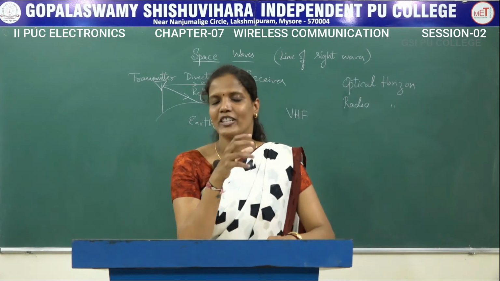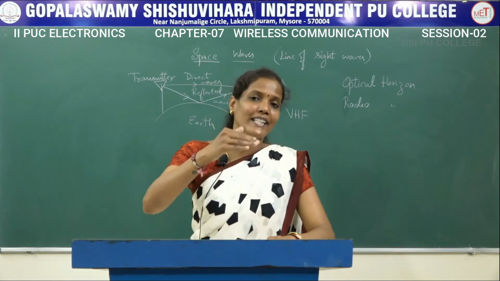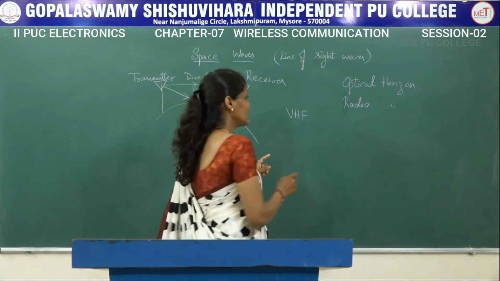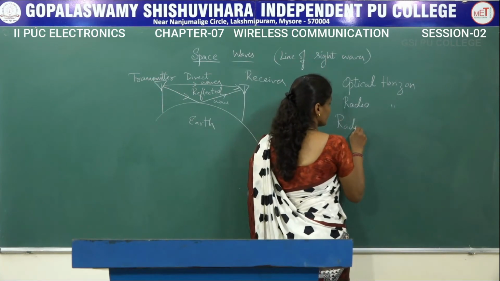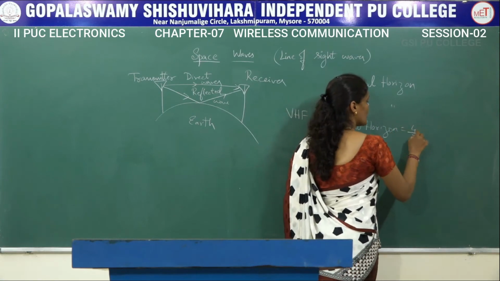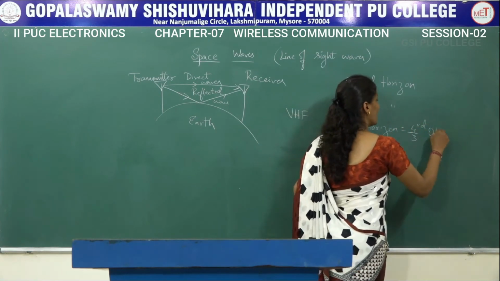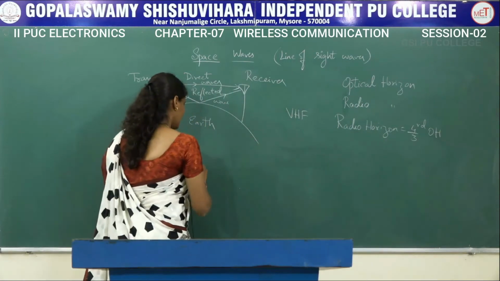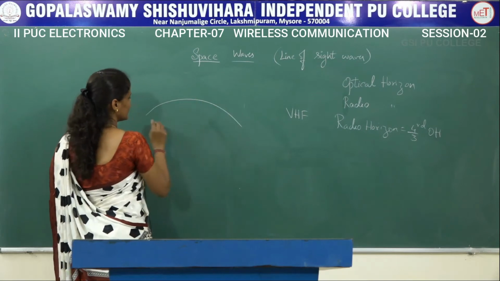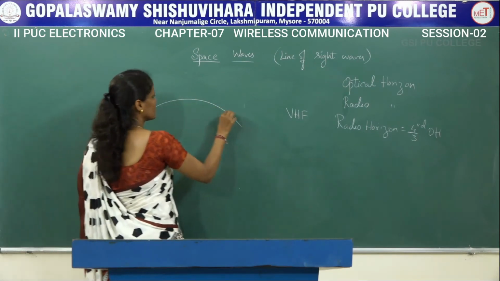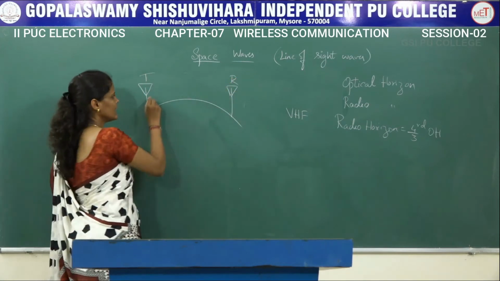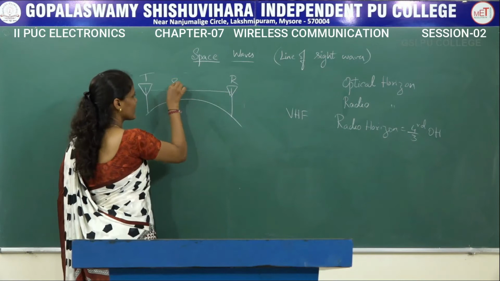But the radio horizon is nothing but the distance up to which signals can be transferred beyond that optical horizon, and this radio horizon is equal to 4/3 of the optical horizon. To represent this pictorially, if this is the surface of the earth, and we have two antennas, one is called the transmitting antenna, the other one is called the receiving antenna. This is nothing but the space wave propagation.